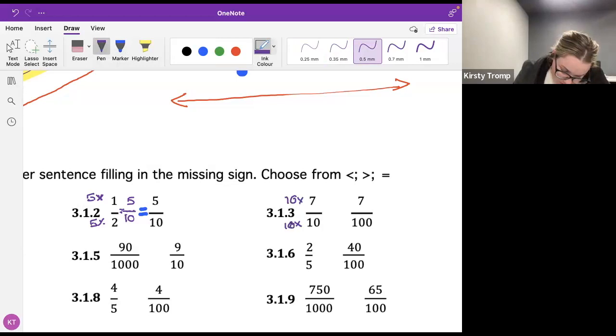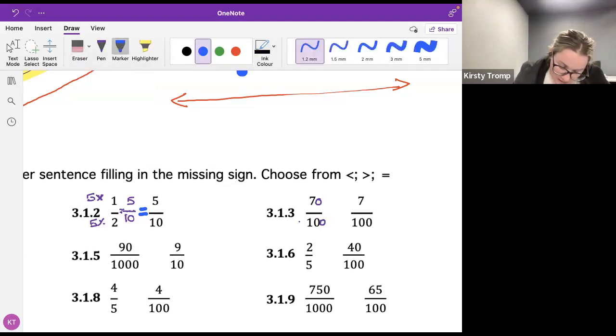Good, cool. So when you did that, you were left with 70 over 100. Am I right? Yes, Miss. Well done. Cool. Right, which one's bigger? 70 over 100. So I'm going to put 2 dots and 1 dot, and I'm going to join them up. Does yours look the same? Yes, Miss, it does. Well done, Grace. I'm really proud of you.